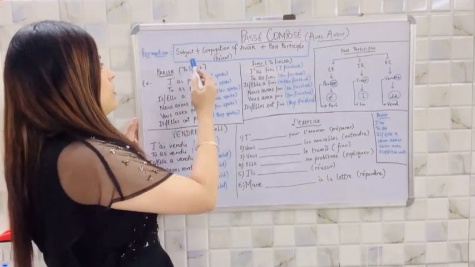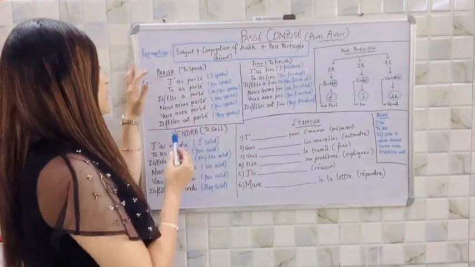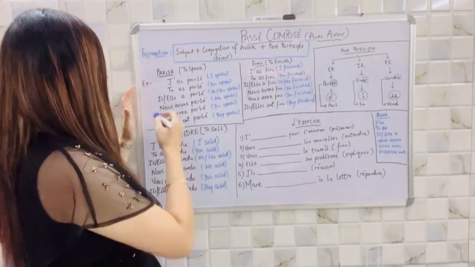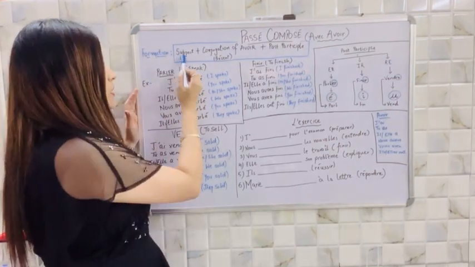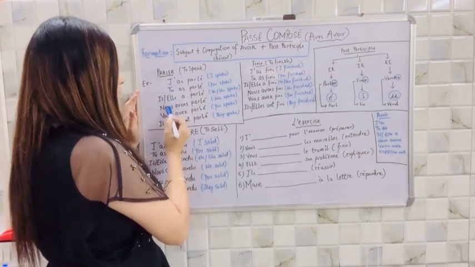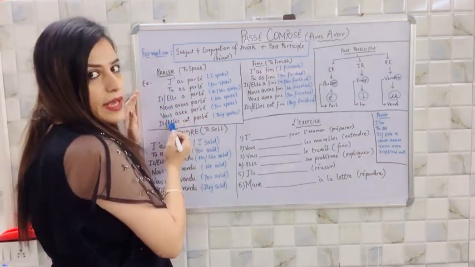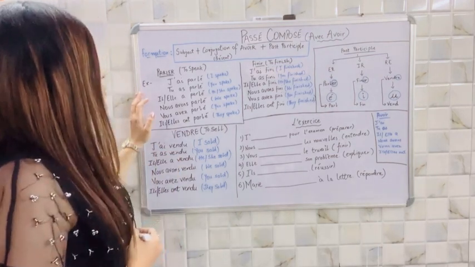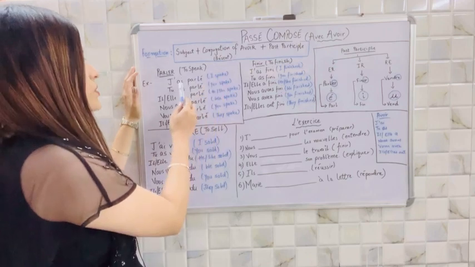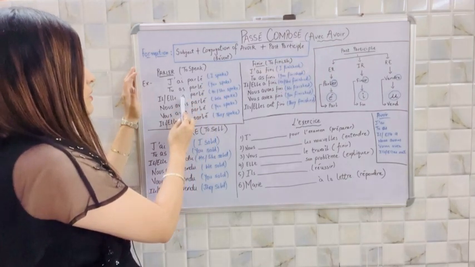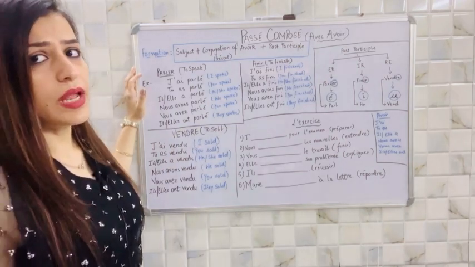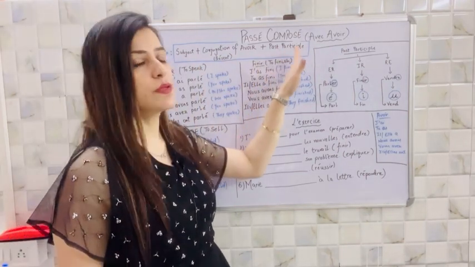So let's just take a random verb, parler, which means to speak. I have written all the subjects over here as per the formation: je, tu, il, elle, nous, vous, ils, elles. Then the auxiliary verb avoir au présent: ai, as, a, avons, avez and ont. Now it is followed by the past participle.